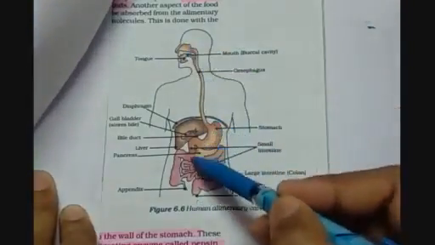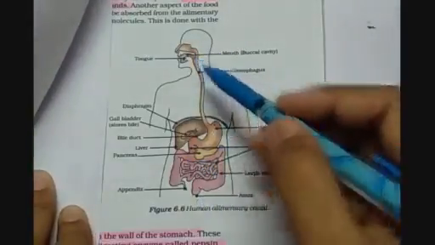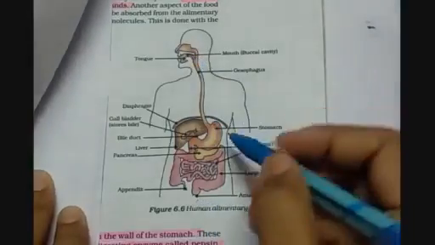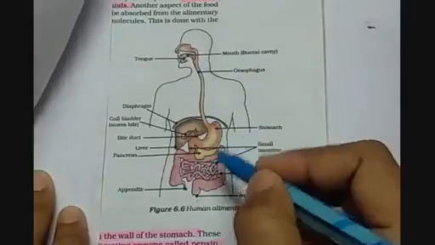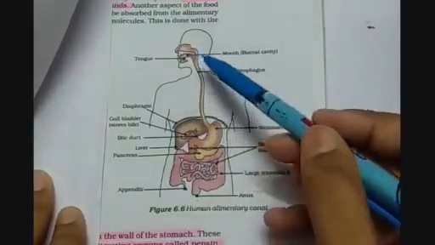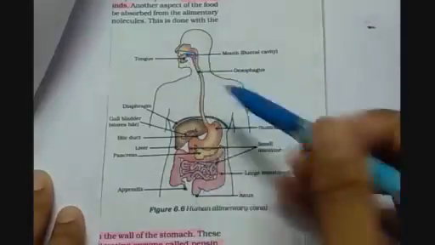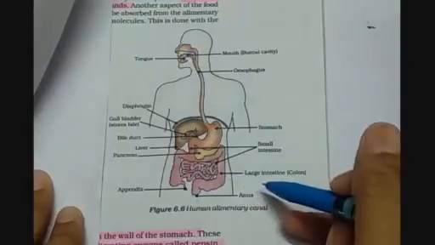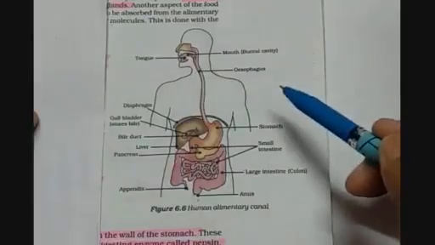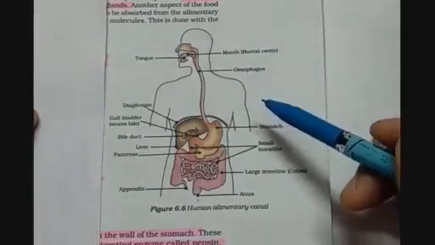This is the longest tube which starts from the mouth, ends up at the anus, and it has different shapes at different places according to its functions. So the canal that starts from the mouth and ends at the anus is known as the alimentary canal. Now let me tell you a little brief about the structure of the alimentary canal.